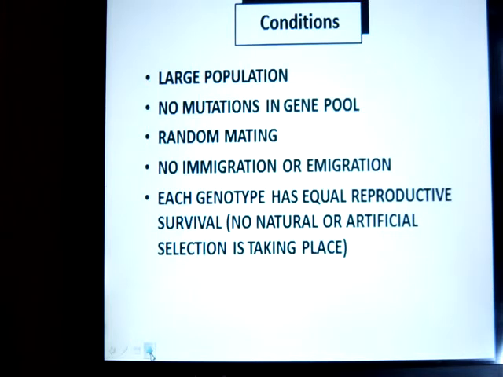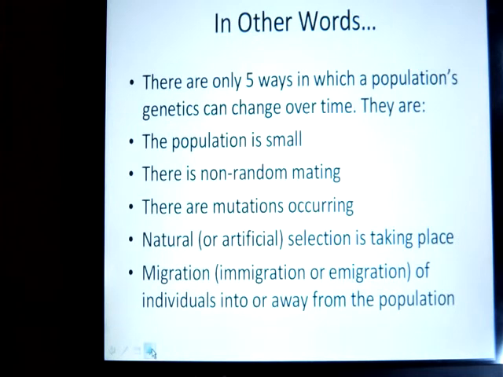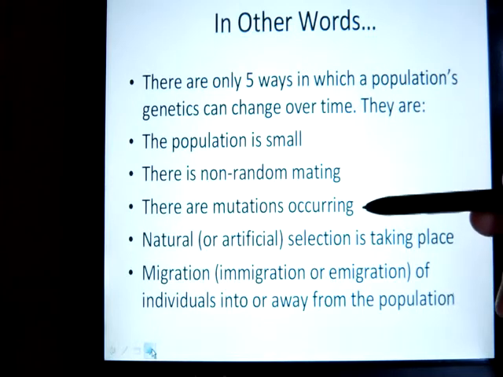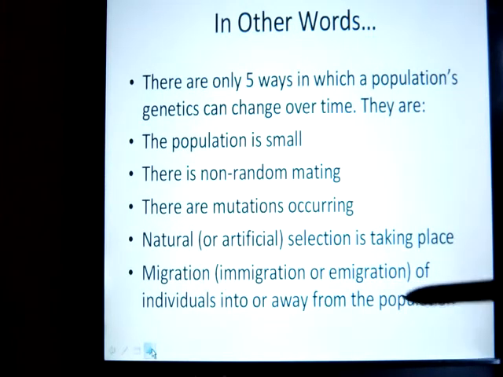So why is this theory important? Well, this theory is important because it tells us why populations are changing. If those 5 conditions remain constant, populations don't change. But if one of those 5 conditions is not held, then that causes a population to change. So that's why this theory is important, because it tells us what causes a population to change. And the 5 things that can cause a population to change are small population, non-random mating, mutations, selection, or migration occurring.